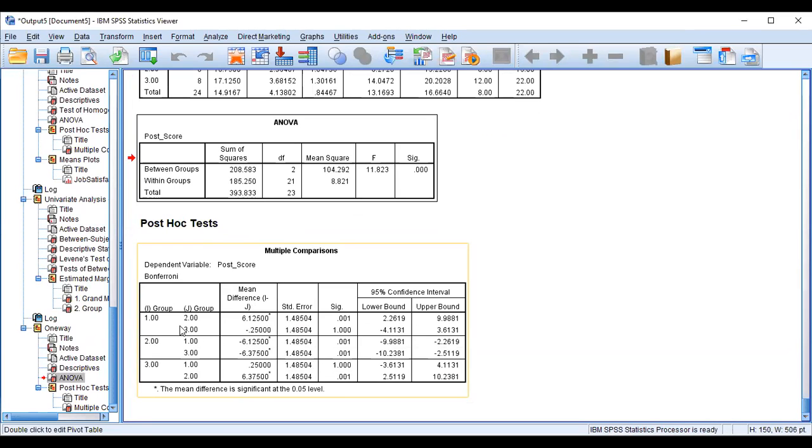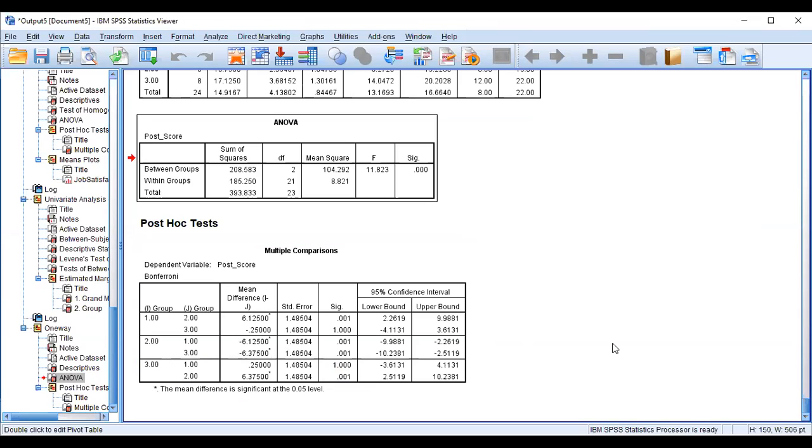Here the Bonferroni test shows that group 1 is statistically significant from group 2 and it is not significant from the others. Only group 2 is statistically significant from the other groups. Group 2 is statistically significant from group 1 as well as group 3. Okay, so this is the post-test.